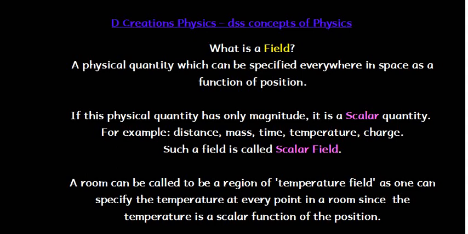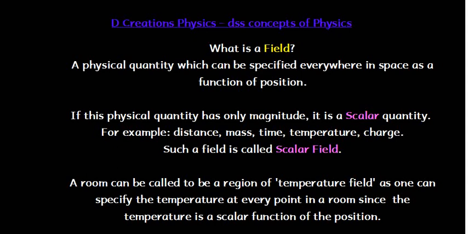Let us elaborate and talk about another example. Let us talk about the example of temperature field. A room can be called a region of temperature field because one can specify the temperature at every point in the room. So here temperature is a scalar function of the position.